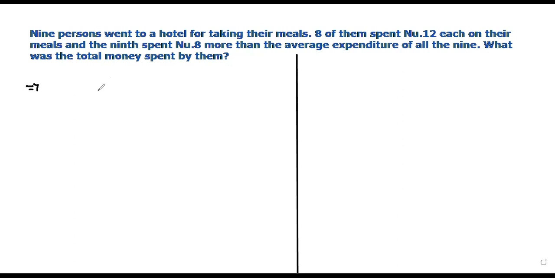So the total number of people is 9. 8 of them spent rupees 12 on each of their meals, and the 9th person spent rupees 8 more than the average expenditure of all the 9.